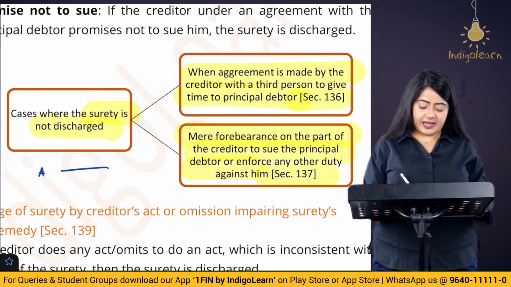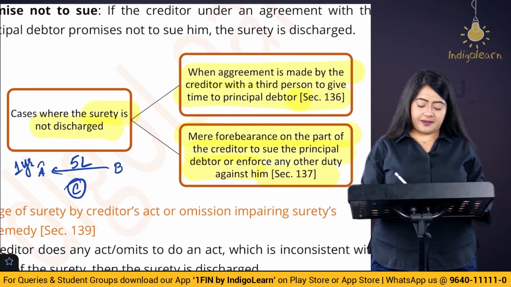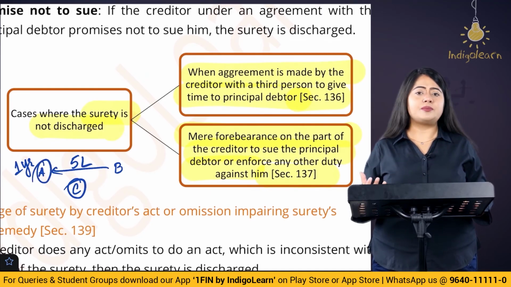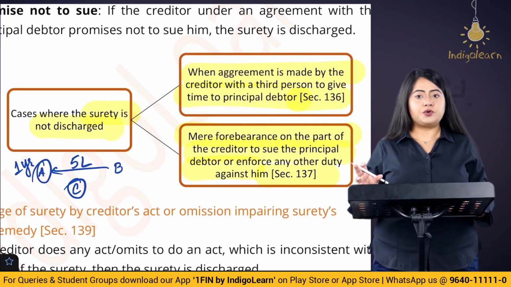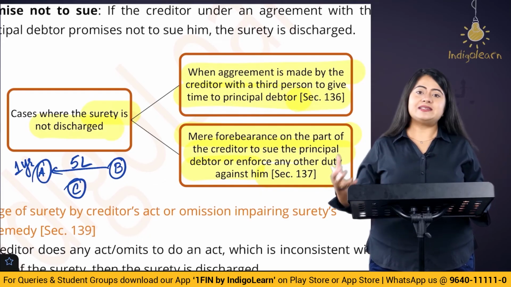Let's try to understand this with an example. So suppose here A has taken a loan from B for 5 lakh rupees. This loan is repayable after 1 year and here C is the surety. Okay. Now after 1 year, let's say Mr. A, who is the debtor here, makes a default, he does not have money, he does not make the payment to the creditor B. Okay. Now here B is too busy, so he does not make a case against A.